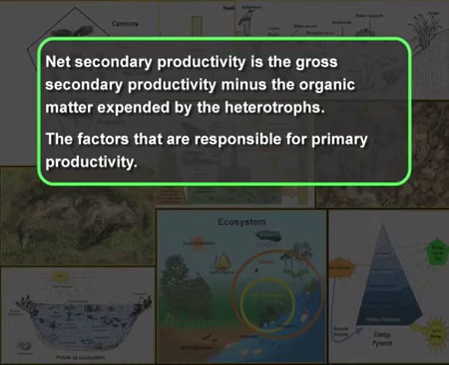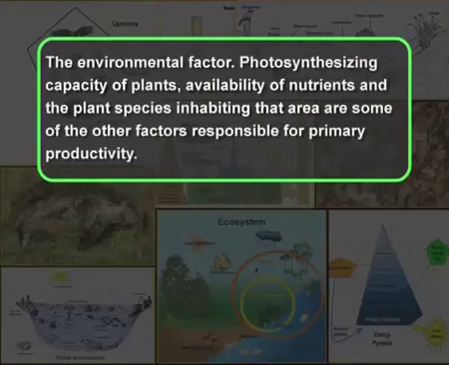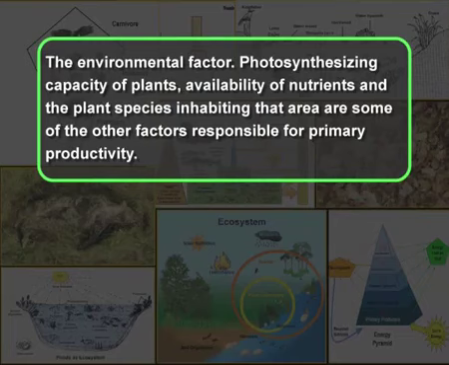Now, can you list the factors that are responsible for primary productivity? Well, the first thing that comes to our mind is the environmental factor. Photosynthesizing capacity of plants, availability of nutrients, and the plant species inhabiting that area are some of the other factors which are responsible for primary productivity.